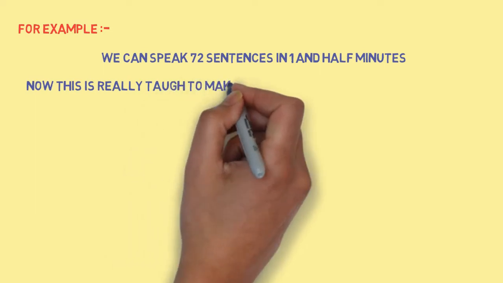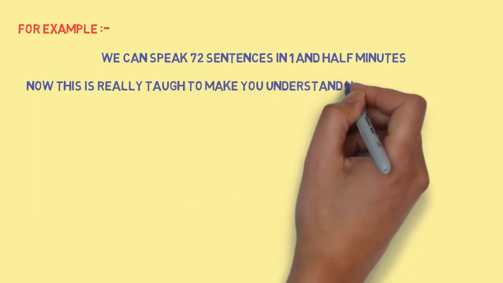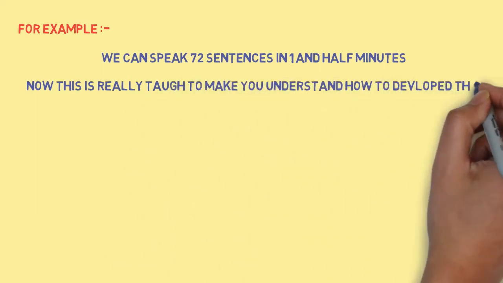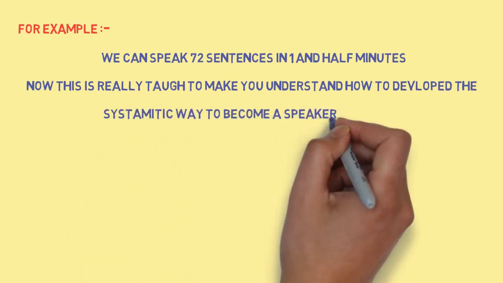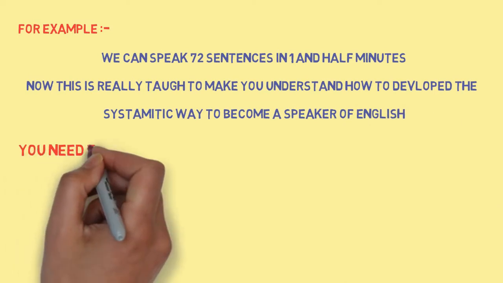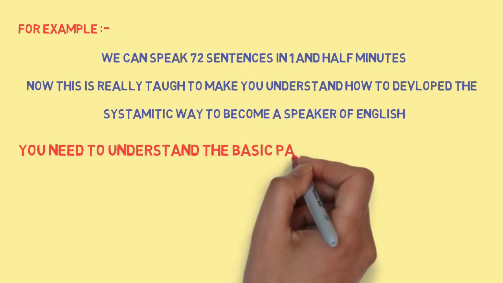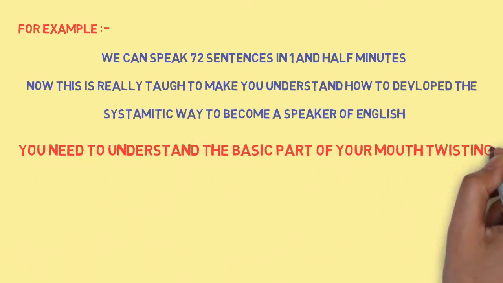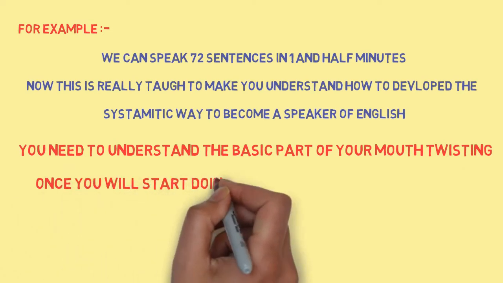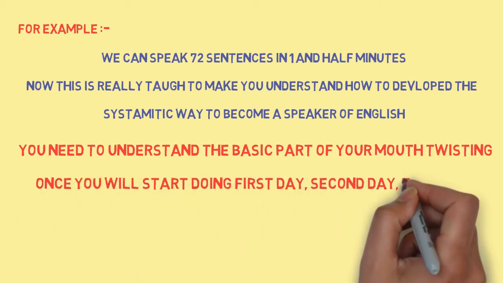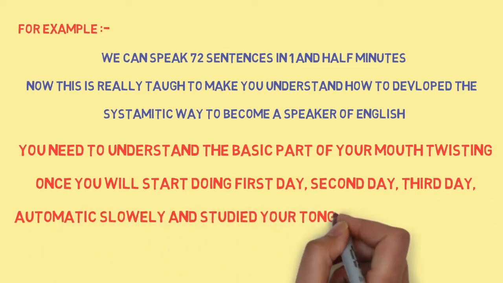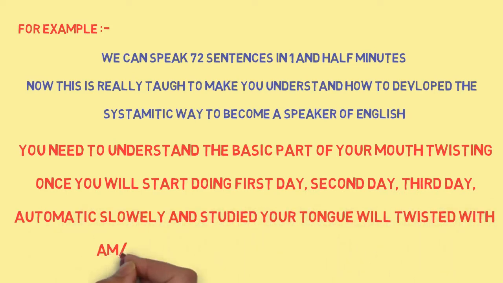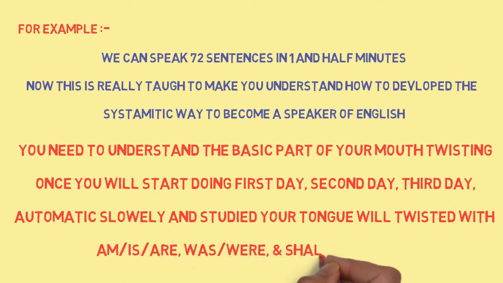Now, this is really tough, but it is a systematic way to become a speaker of English. You need to understand the basic part of your mouth twisting. Once you start doing it on the first day, second day, third day, slowly, automatically, your tongue will twist with am, is, are, was, were, shall be, will be.